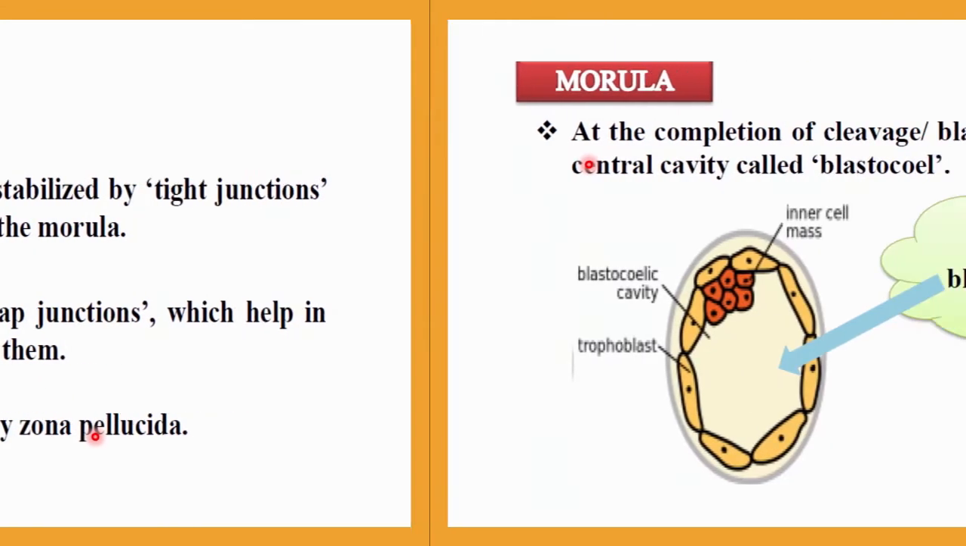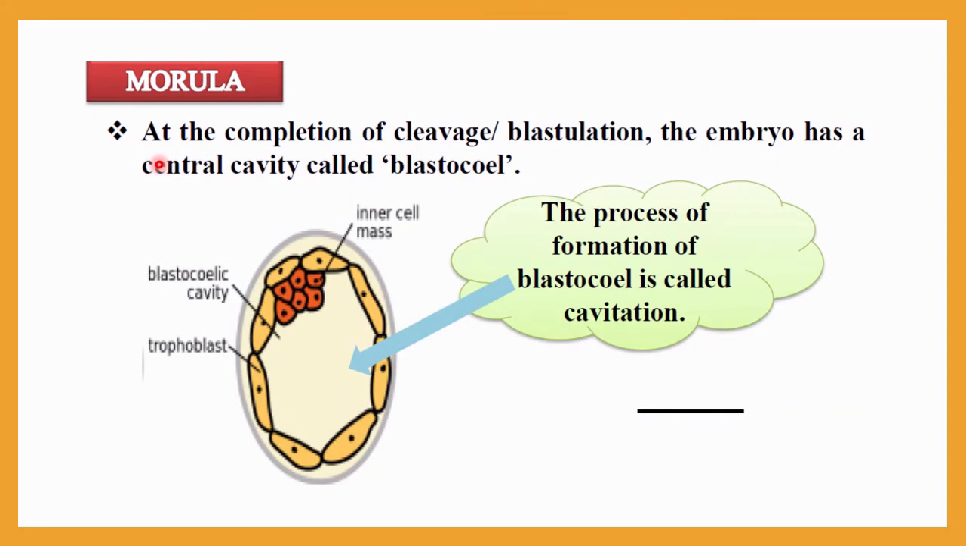After the morula stage, on completion of the morula stage, and that is the completion of cleavage also, or blastulation, the embryo has a central cavity. Here you can see one cavity is formed, and this cavity is called the blastocoele, and the process of formation of the blastocoele is called cavitation. So be very clear what cavitation is.